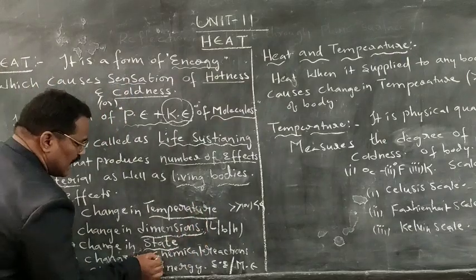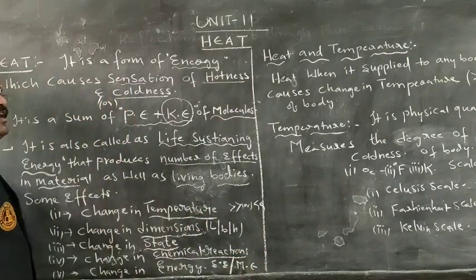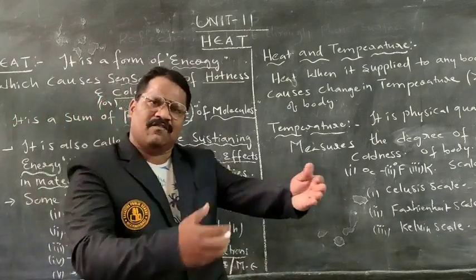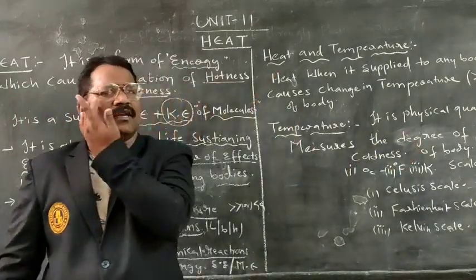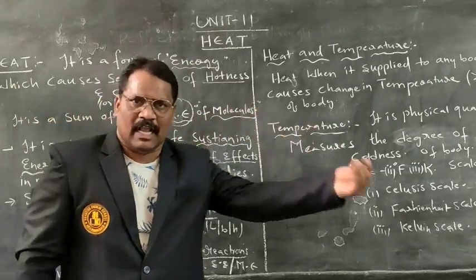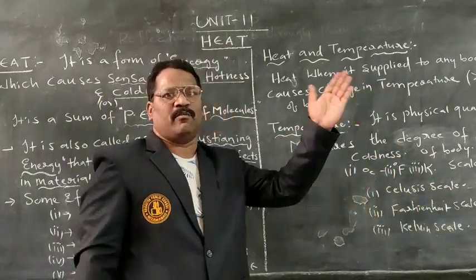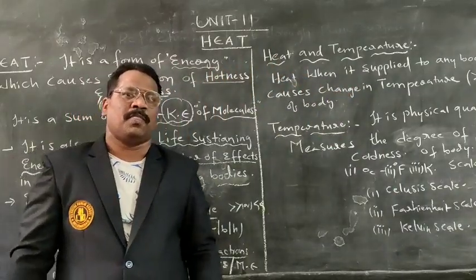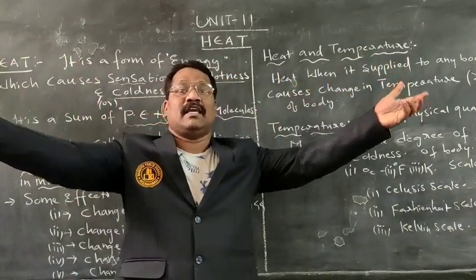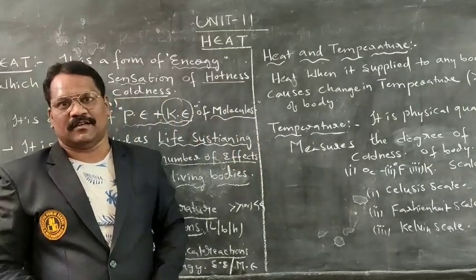Next is chemical reaction. We have different types of reactions: combination reaction, decomposition reaction, displacement reaction, as well as endothermic reaction, exothermic reaction, heat evolving reactions and heat absorbing reactions.